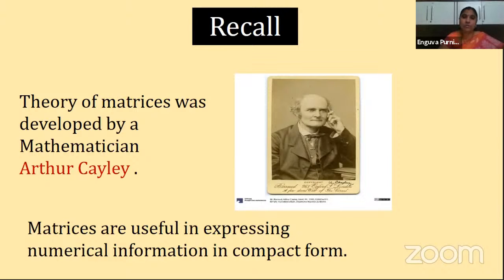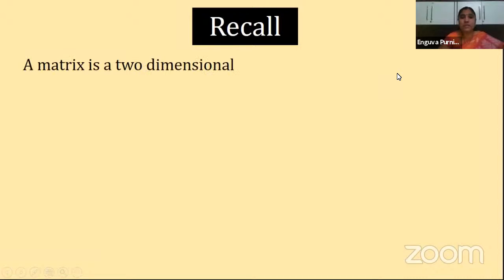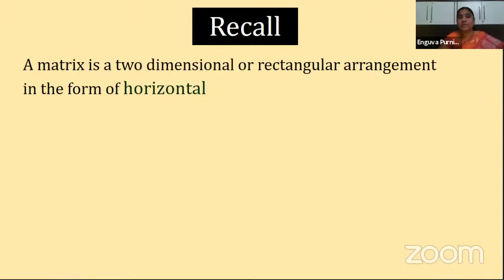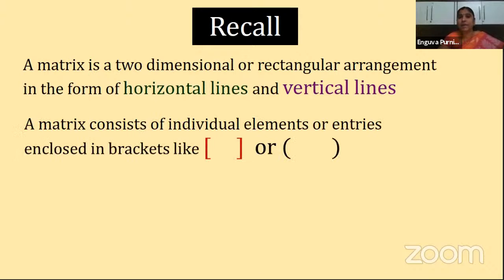Still, if you have any more doubts, you can go through the video of previous session once again. Clear? So now what else we have seen? What is the meaning of a matrix actually? What is a matrix? It is nothing but a two-dimensional arrangement in the form of horizontal lines and vertical lines. So we say that the horizontal lines are called as rows and vertical lines are called as columns. And how are the elements in the matrix represented? They are represented in brackets. One is the square brackets or the open brackets. Clear? So these two kinds of brackets we can use, but in general most of the times we use the square brackets. This can also be used, children.